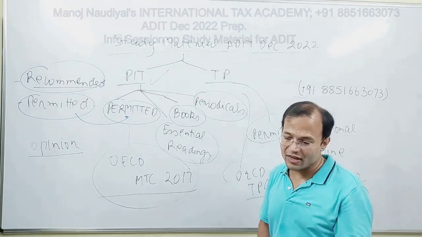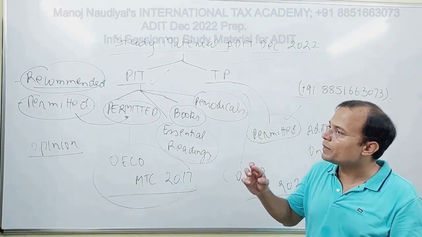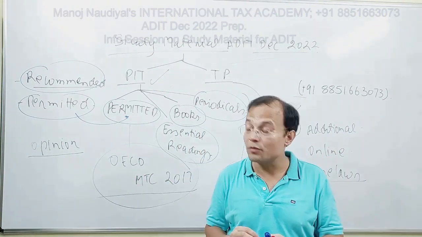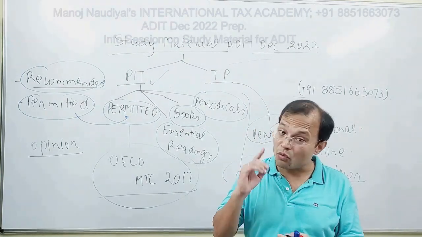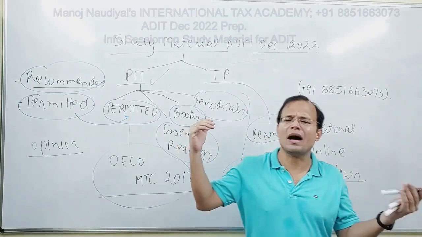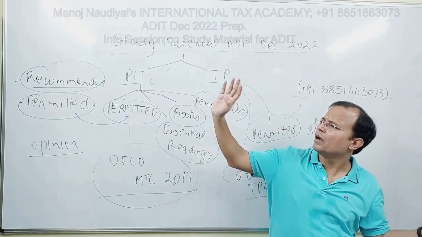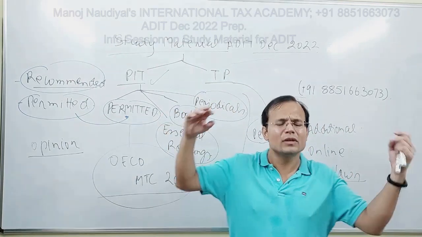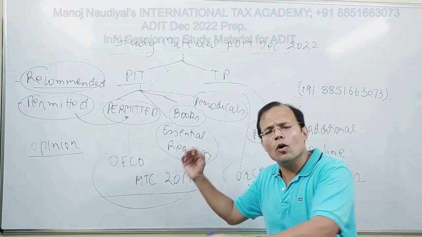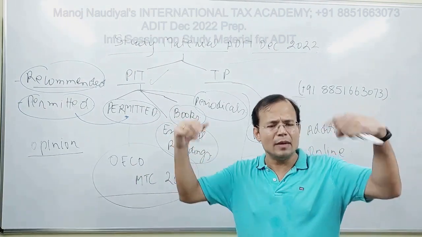Further, this would be a reason based upon foresight. Just imagine you've managed to pass ADIT, both TP and PIT, and somehow you were able to clear without going through the OECD Model Convention 2017 or even the TP guidelines. Theoretically possible.